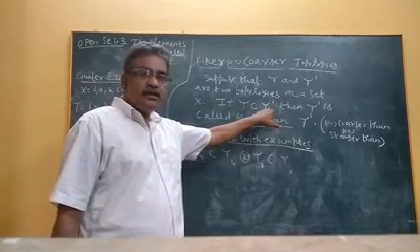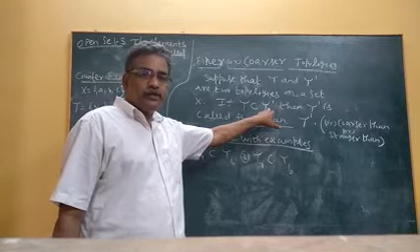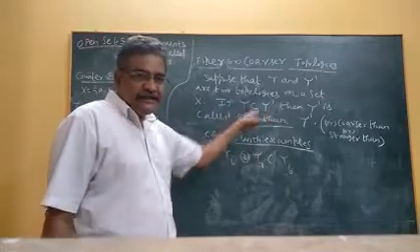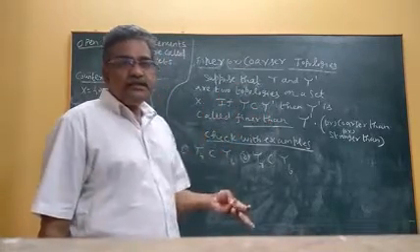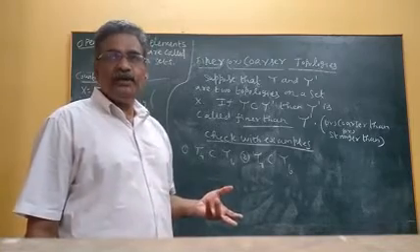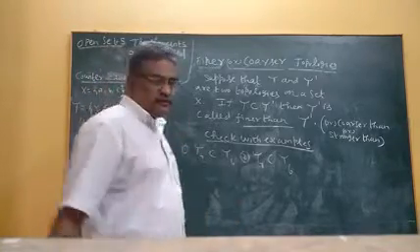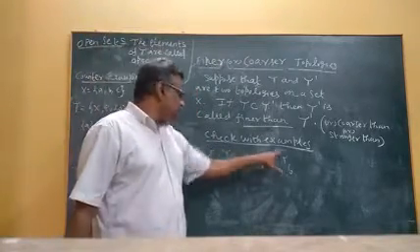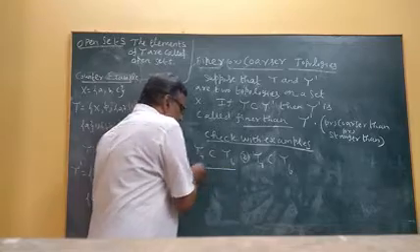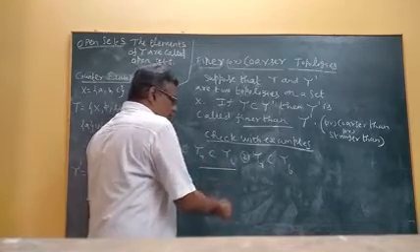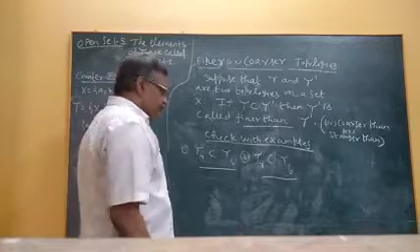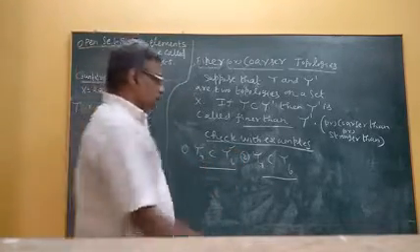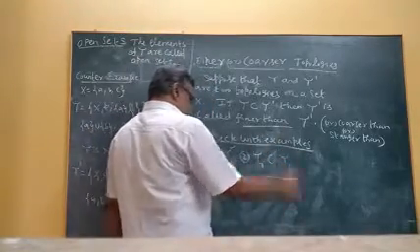Then tau dash is called the stronger topology, or finer topology, or bigger topology, and tau, the smaller one, is the smaller or weaker topology. It is not a very important definition, but you should know this. Check with the examples I gave. Yesterday tau 4 is contained in tau 6, and tau 7 is contained in tau 6. Therefore tau 6 is the stronger topology, and tau 4 and tau 7 are weaker topologies.